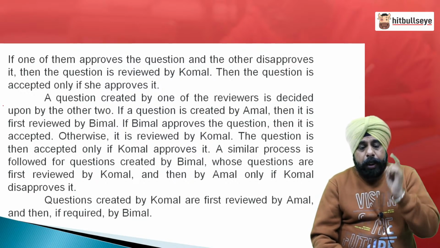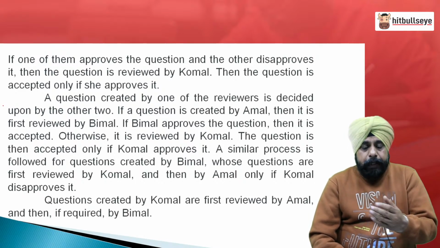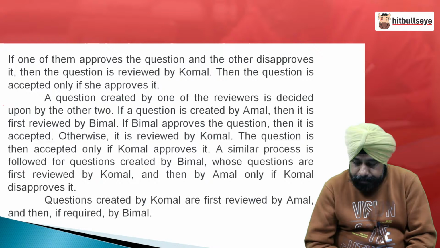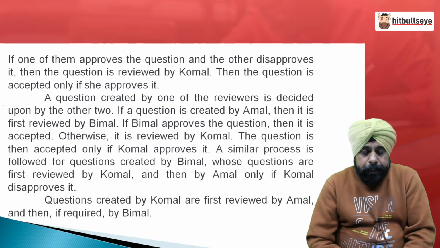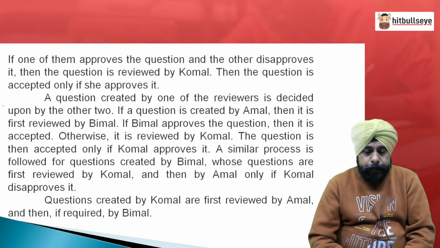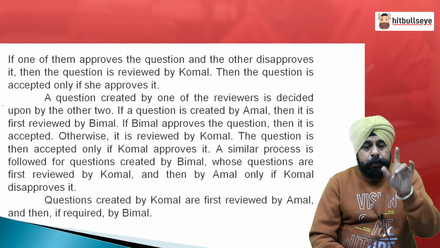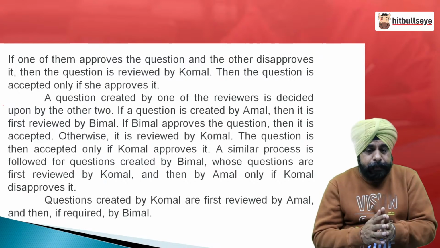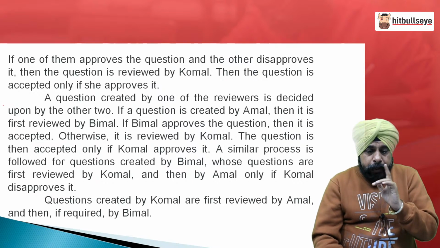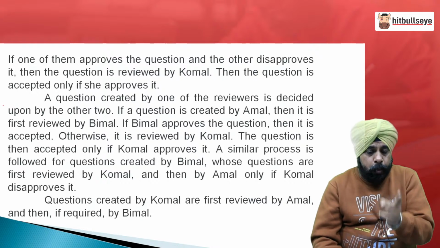Then a question created by one of the reviewers, A, B and K being the 3 reviewers: if it is created by one of the reviewers, it is decided upon by the other 2. Let us understand the process. If it is created by A, it will be first reviewed by B. So, sequence A, then B. If B approves a question, it is accepted. Matter ends. So, for a question created by the reviewers themselves, if the first person to whom it goes accepts it, it gets accepted. Otherwise, it is reviewed by K, the next person in line. The question is then accepted only if K approves it.